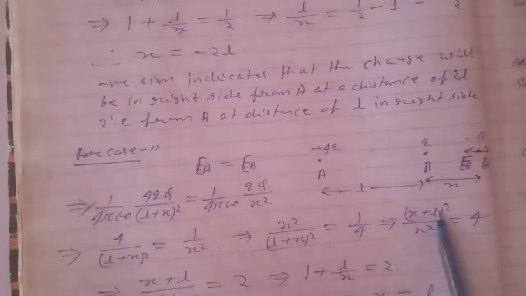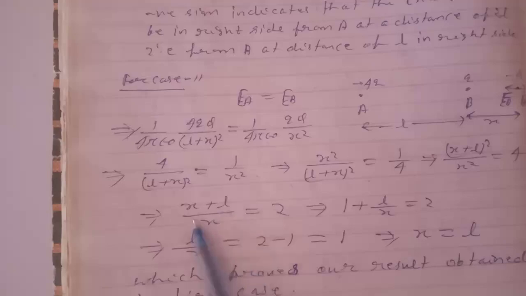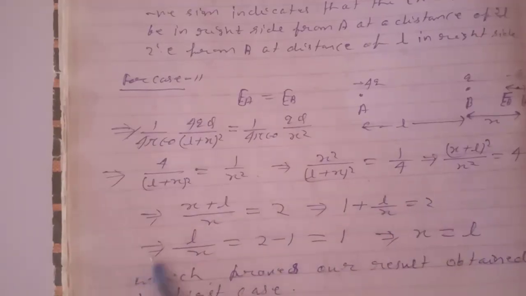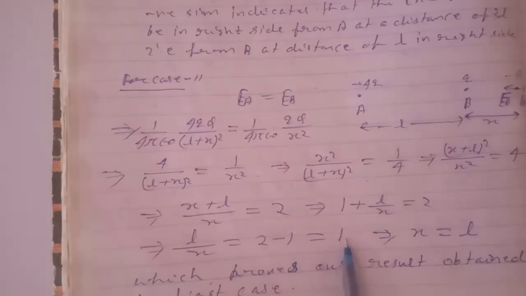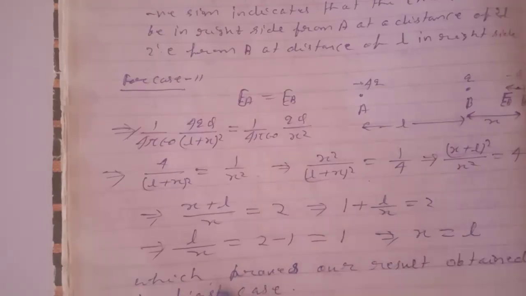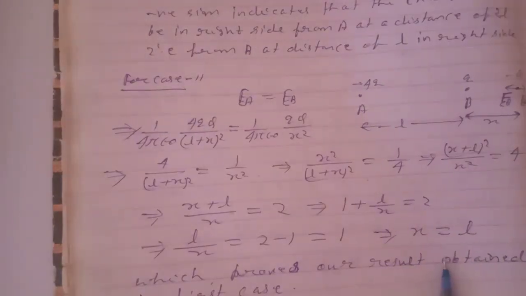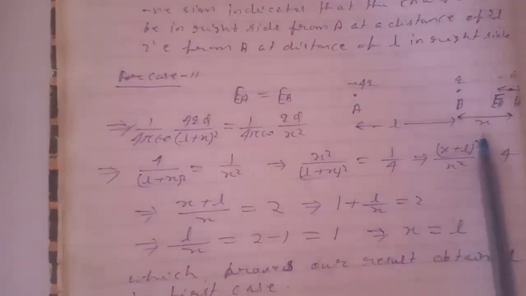(L plus x) whole square by x square equals 4, which implies (x plus L) by x equals 2, or 1 plus L by x equals 2. This implies L by x equals 2 minus 1, which is 1. This implies x is equal to L, which proves our result obtained in the first case, that it should be placed at a distance on the right side.